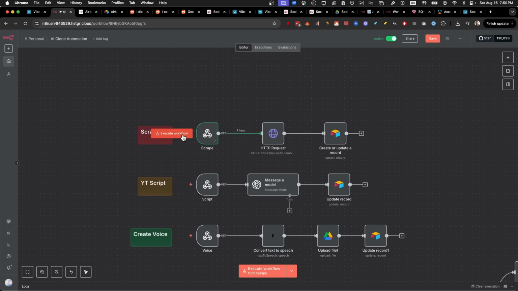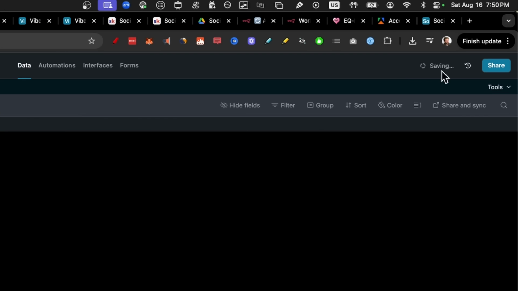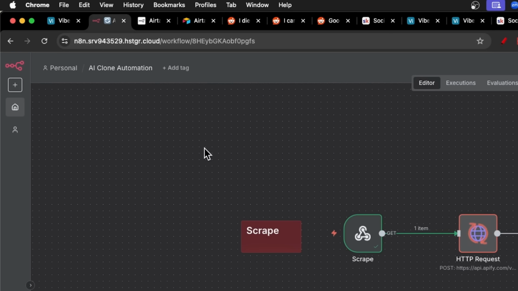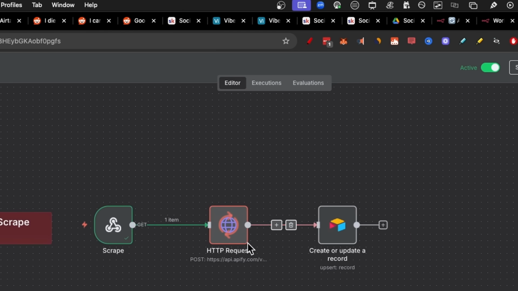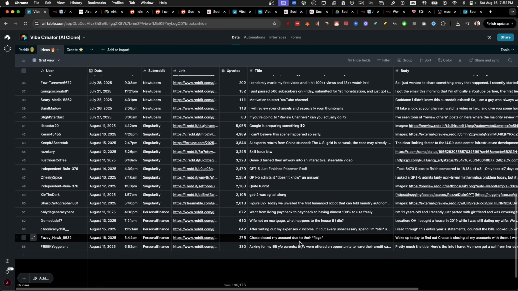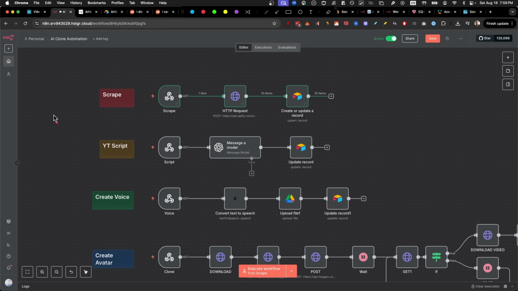All you need to do is execute the workflow, go back to the AI clone. Let's write personal finance in here. Wait for it to save in the top right. Click the button right here. The workflow should be starting. You should see this take a little bit of time. And just like that, we get back the top posts this week. Awesome, you just set up your first scraper. But now let's see how to automate the content.